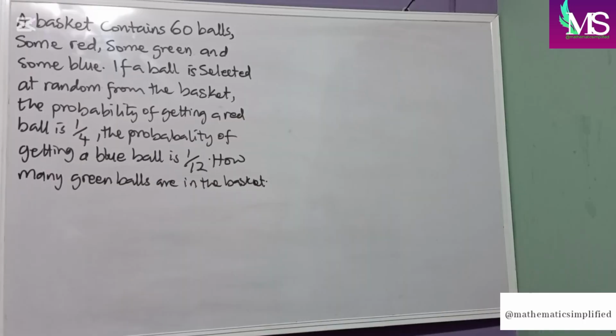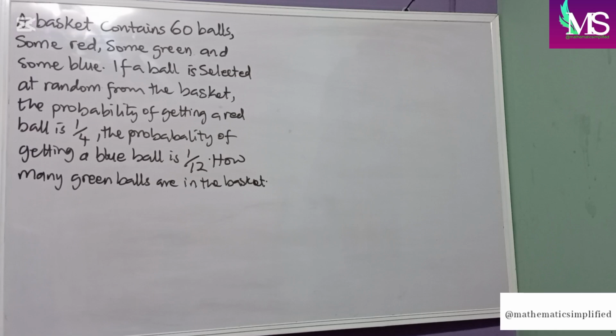A basket contains 60 balls, some red, some green, and some blue. If a ball is selected at random from the basket, the probability of getting a red ball is 1 over 4. The probability of getting a blue ball is 1 over 12. Now, to the question, how many green balls are in the basket? Alright, now we know that